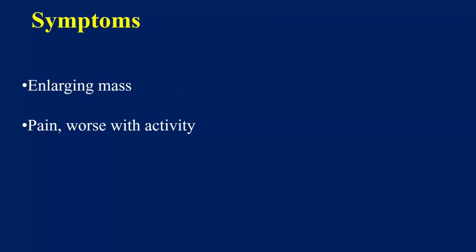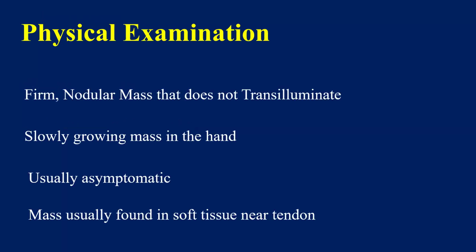When the size is increasing, the patient may feel pain and there may be bony erosion also. It is a firm nodular mass that does not transilluminate as it is firm in consistency. It is a slowly growing mass in the hand, usually asymptomatic, found in soft tissue near tendons because it arises from the tendon sheath.